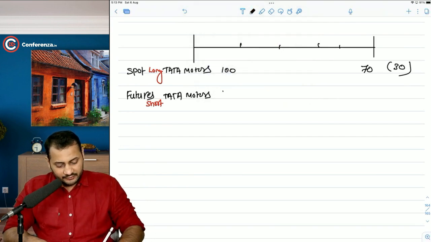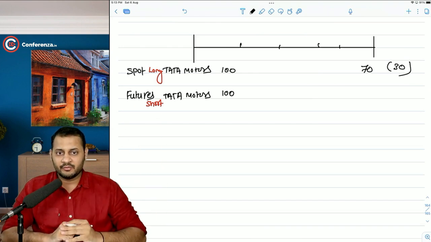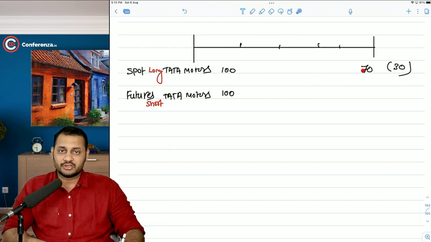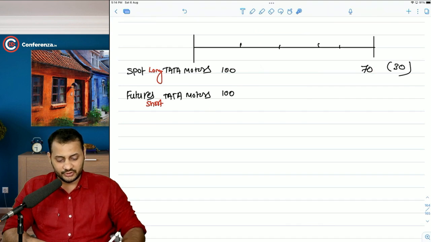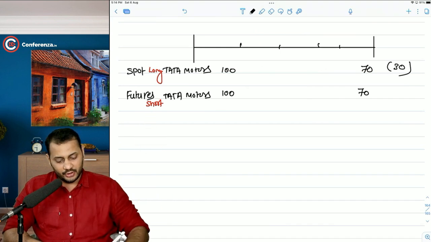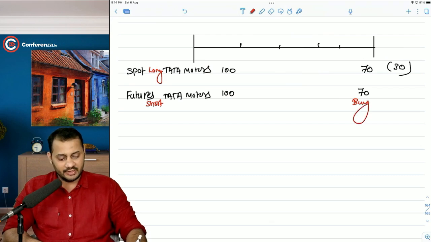Okay. And let's say, for example, you have taken a position at 100 rupees in the Tata Motors futures. And then if in reality the stock market goes down and the Tata Motors share goes down to 70, this futures will also go down to 70 theoretically. And what will happen? You have sold the futures at 100, you will be buying it back at 70, and there will be a profit to you of 30.